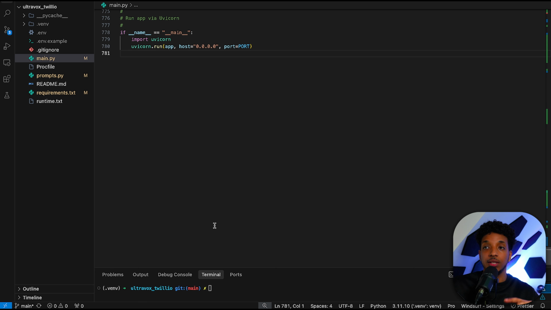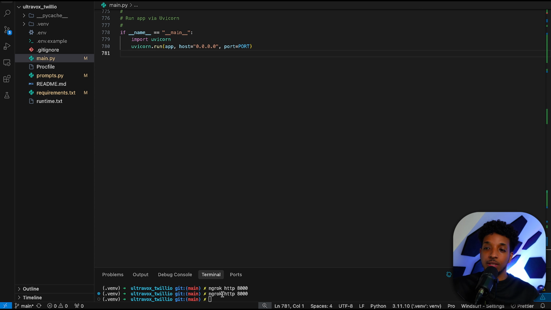Right, so when it comes to testing the application locally before we deploy, we just have to start by running the application using this command here, and that will start up the FastAPI backend. However, there's a second step where we have to start Ngrok. So make sure you download Ngrok. And the purpose of Ngrok is to get a public URL directed to our local host so that other third-party public applications are able to communicate with our FastAPI backend.